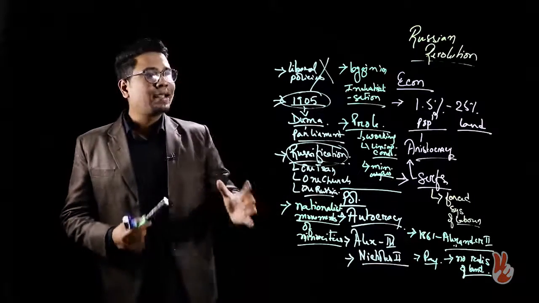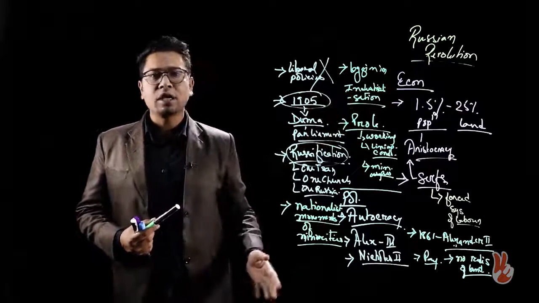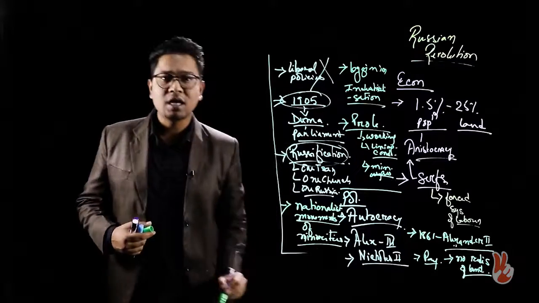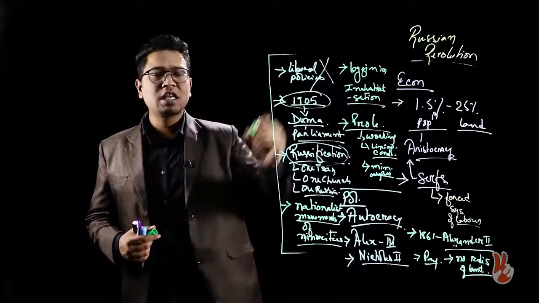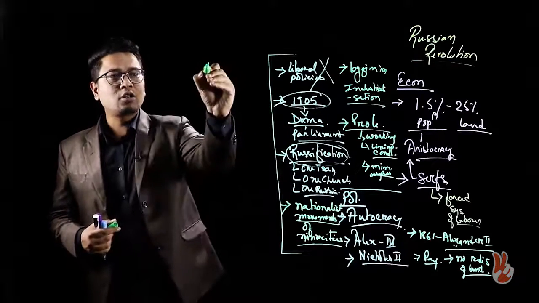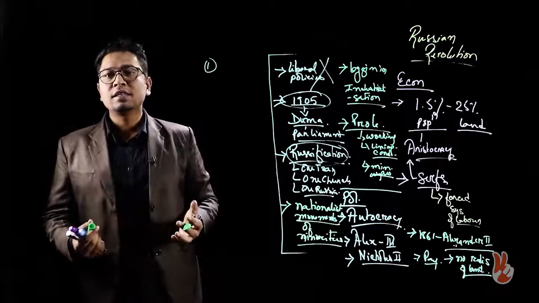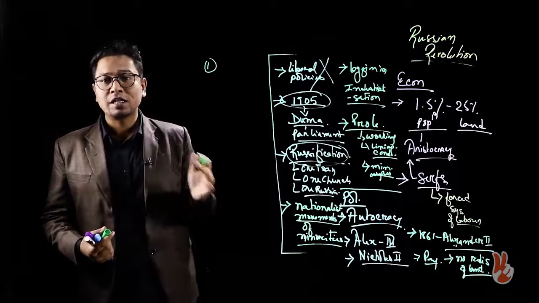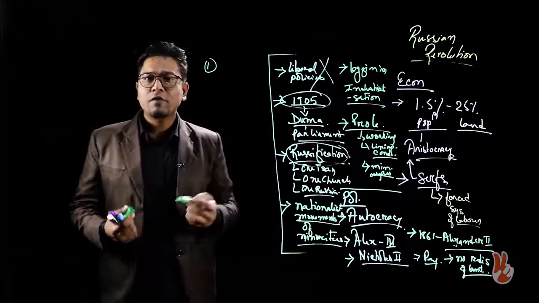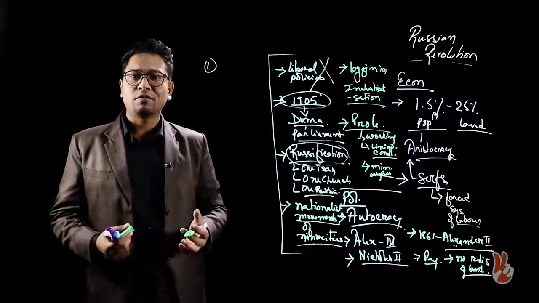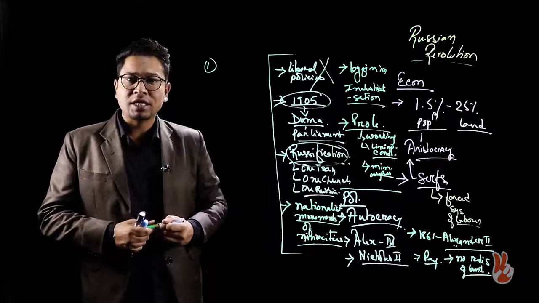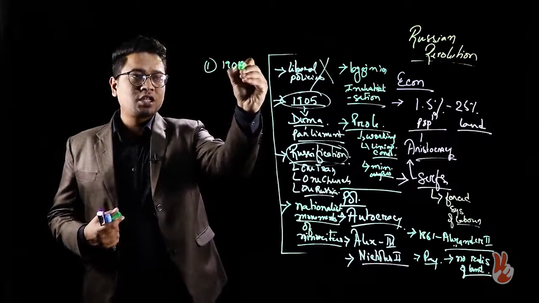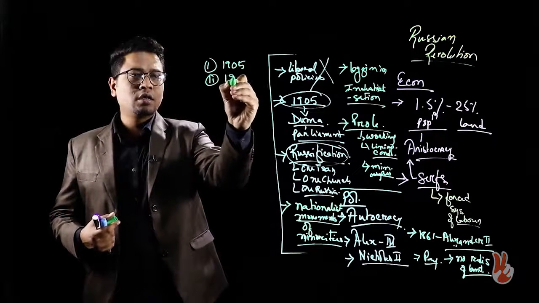So by now we have discussed the economic and the political causes also. However, what remains is to discuss the immediate causes. There are two immediate causes, since the revolution took place in gradations. The first large scale protest against the Tsarist regime took place in 1905, and the next one took place in 1917.